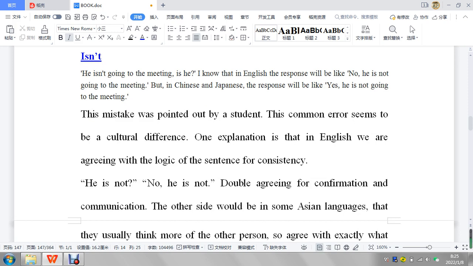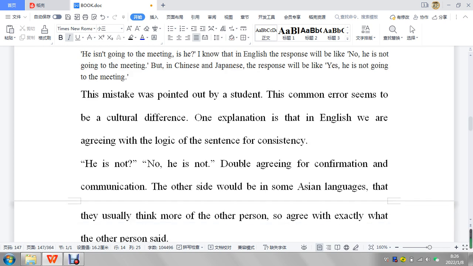He isn't joining the meeting, is he? So I know the Japanese will respond like, no, he is not. I know that in English, sorry, the response will be no, he's not. But the Chinese and Japanese response will be like, he is not going to the meeting. Yes, he's not going. So this mistake was pointed out by a student. It's a common error. There seems to be a cultural difference.